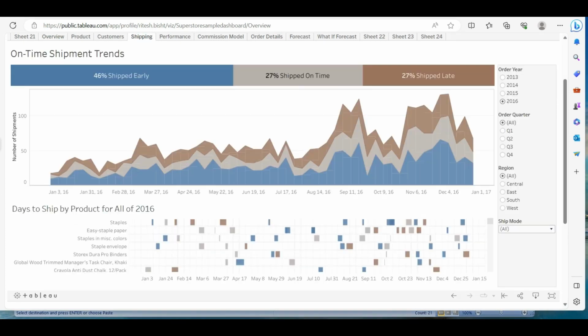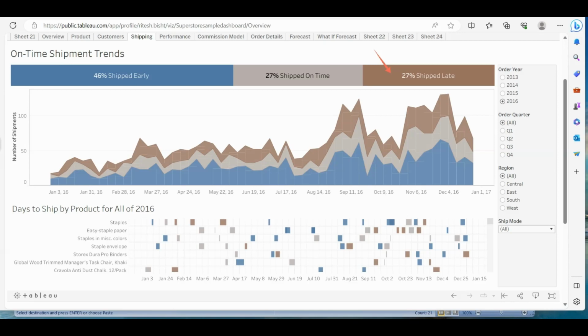So if you see, you have shipped early, shipped on time, which is quite necessary, whatever orders that you have placed, whether those orders are coming on time or not. If 27% of orders are shipped late, then we need to see what all vendors are there, and what all geographical factors are there, the mode of transportation, so forth and so on.